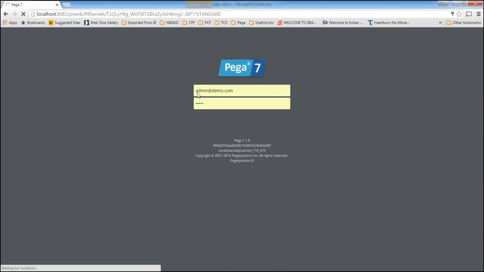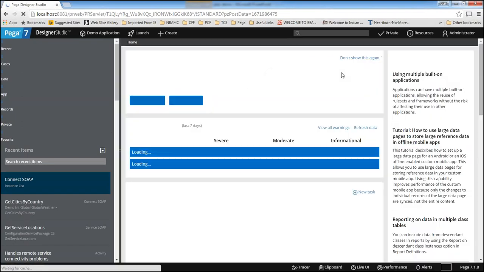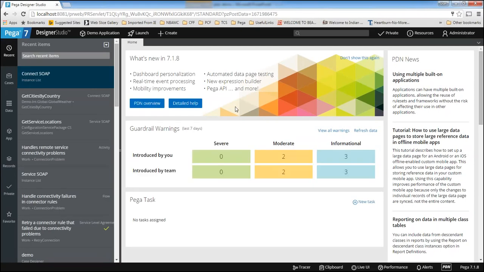Admin means developer, so he has all the developer privileges. If I am able to log in using this operator ID, this person is called an operator because he is able to log into the PRPC application. This particular person, admin@demo.com, is able to log into the PRPC application, so he will be called an operator.